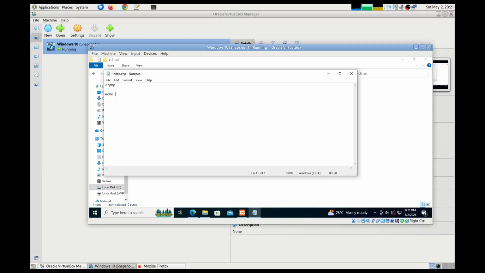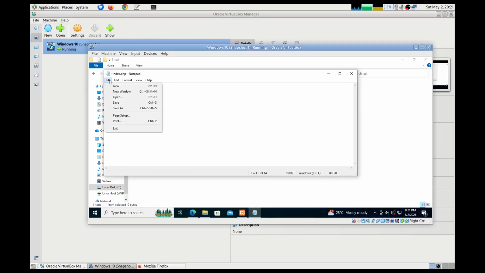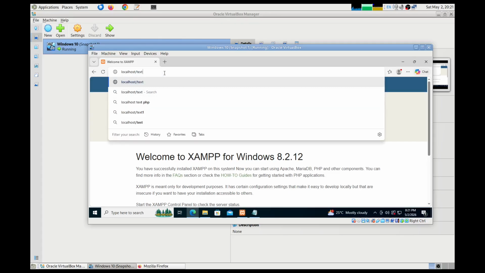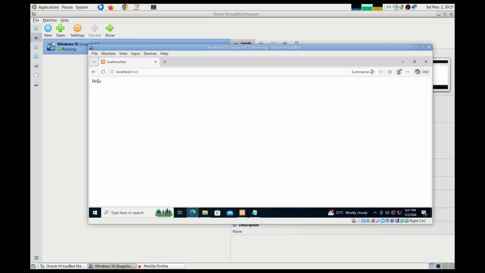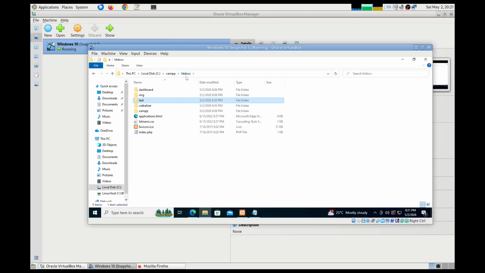PHP. Save, and I'll go to XAMPP and localhost. What will happen if I type test? Let's see, test/ yes, it comes. So if you want to try out PHP, you can place your files inside the htdocs directory.